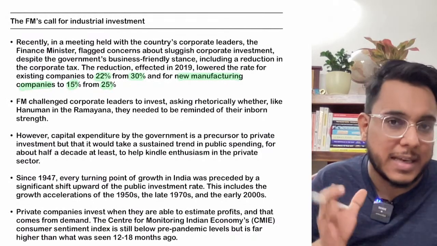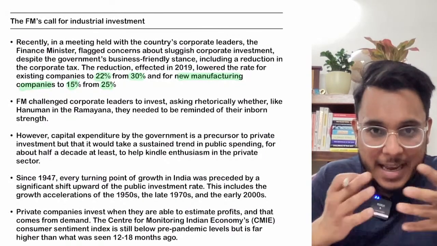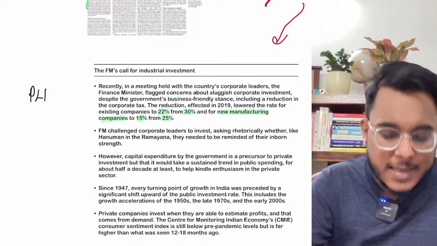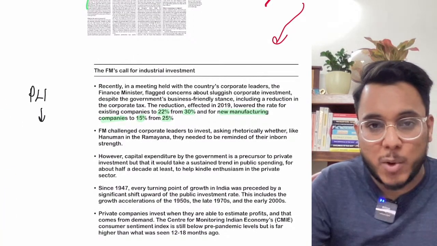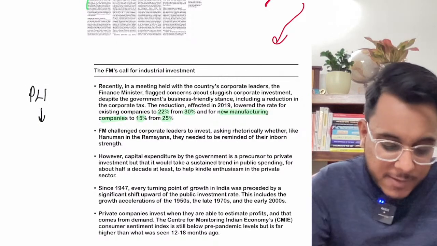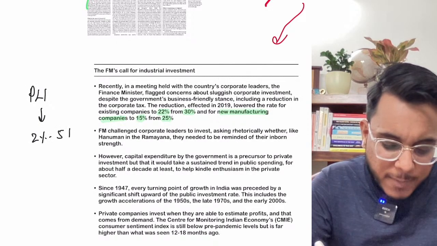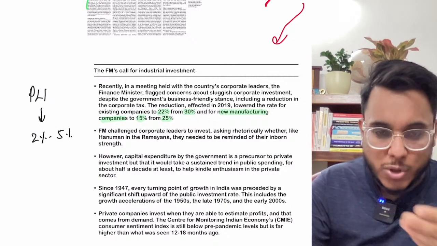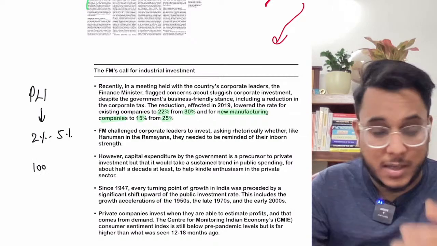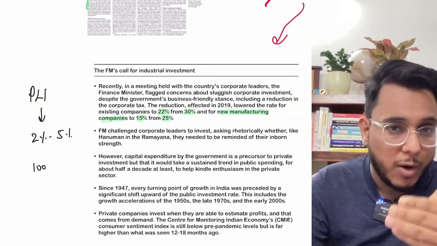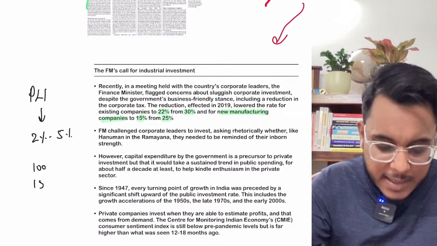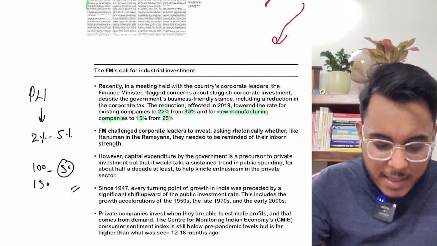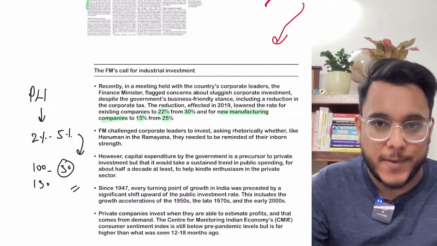Moreover, just one point I will add here. Guys, we have discussed multiple times the production linked incentive scheme, where the government is providing incentives of 2% to 5% over the incremental sales. What is this incremental sale? Suppose last year the sale of a unit of a manufacturing company was 100 crore, and this year it is 150 crore. So there is 50 crore of additional incremental sale, and over this, 2 to 5% incentive is given by the PLI.